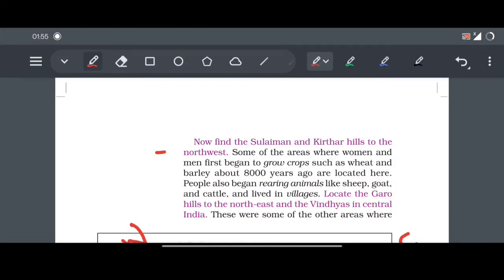Now find the Suleiman and Qatar Hills to the northwest. Some of the areas where women and men first began to grow crops. So यहाँ पर खेती बाड़ी शुरू हो गया था. And what they grew, the wheat and barley, about 8,000 years ago. Okay, 8,000 years ago. आप लोगों को पता है कि